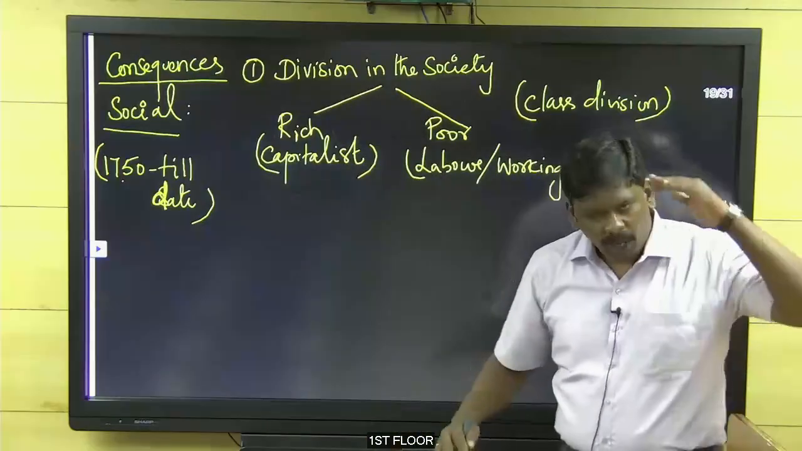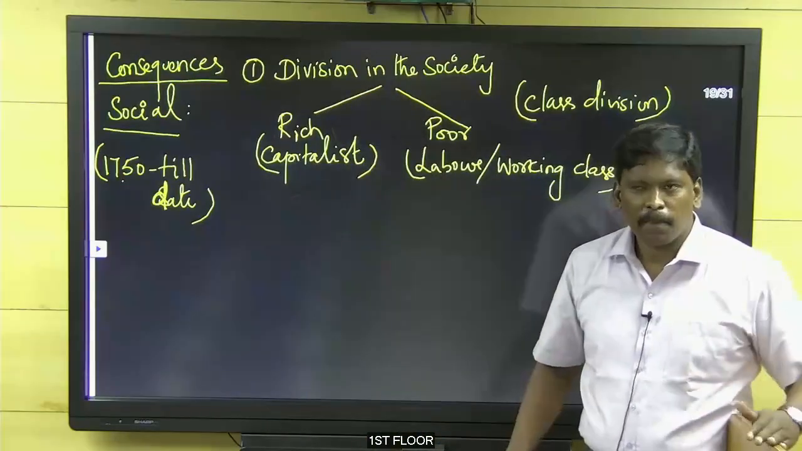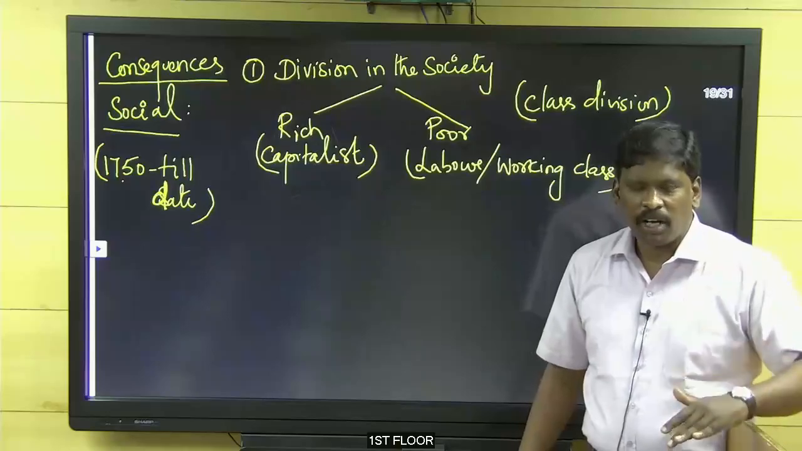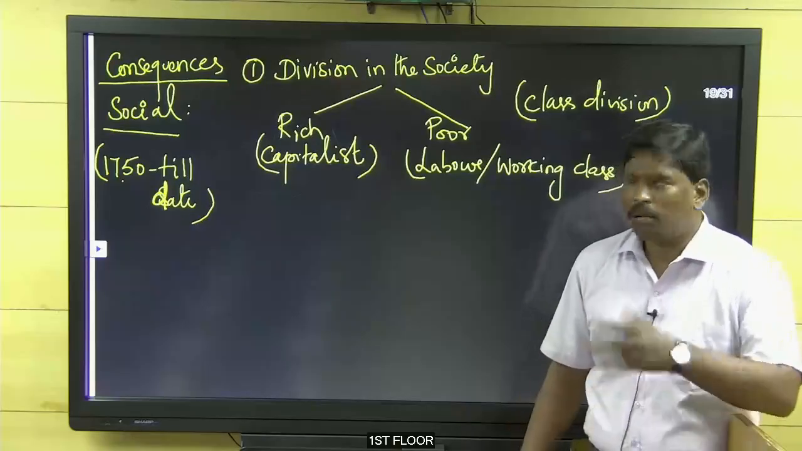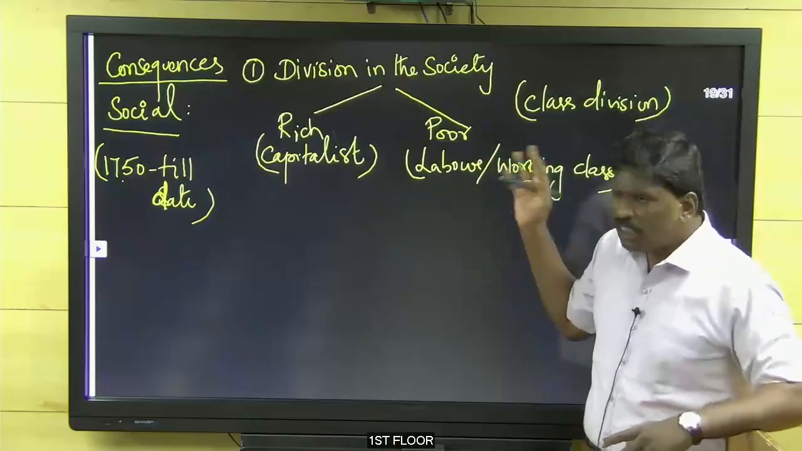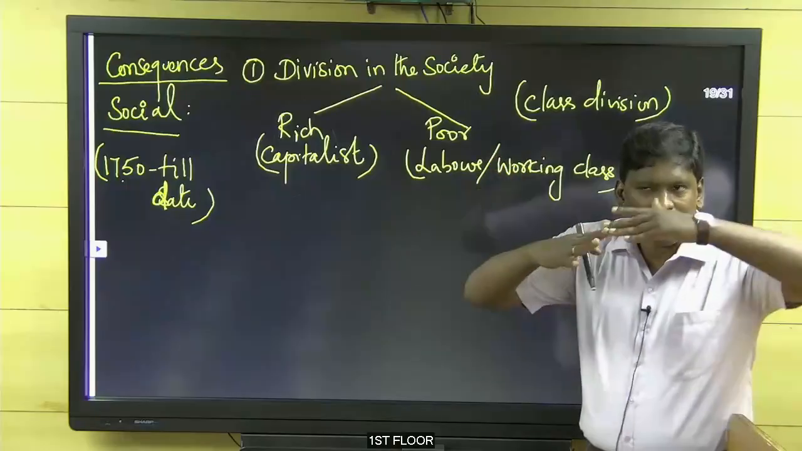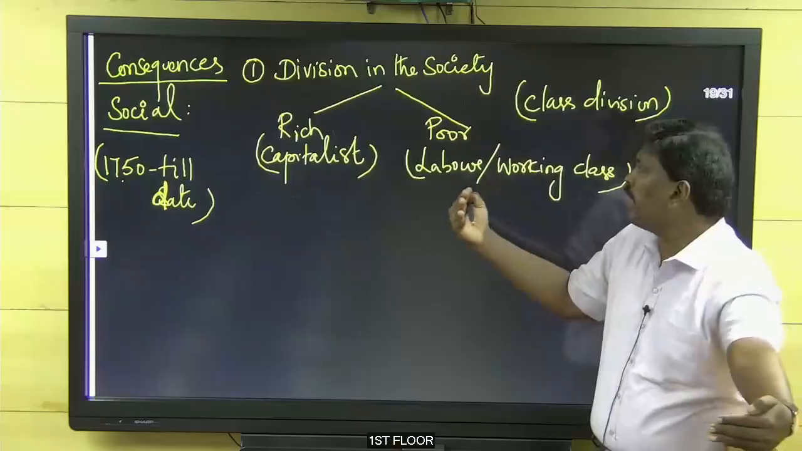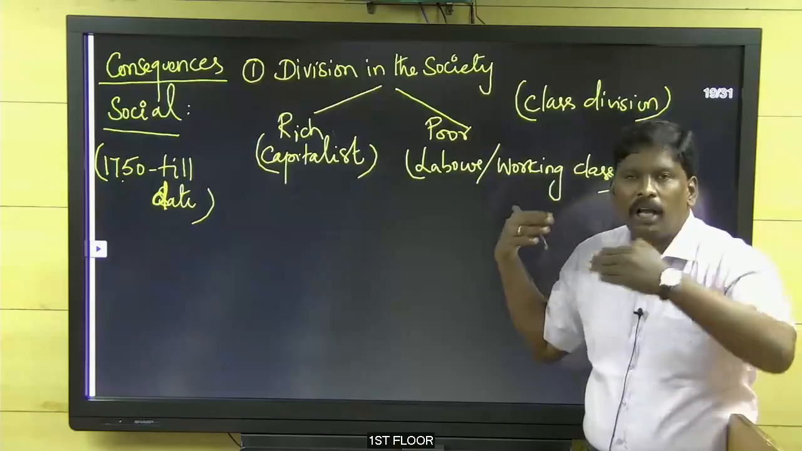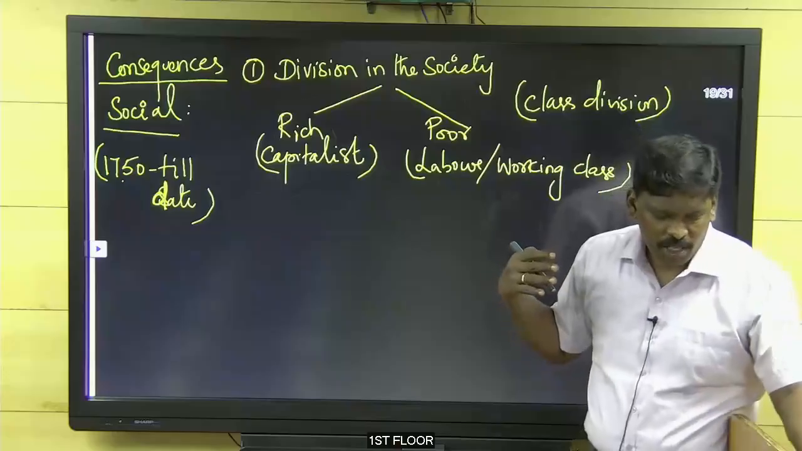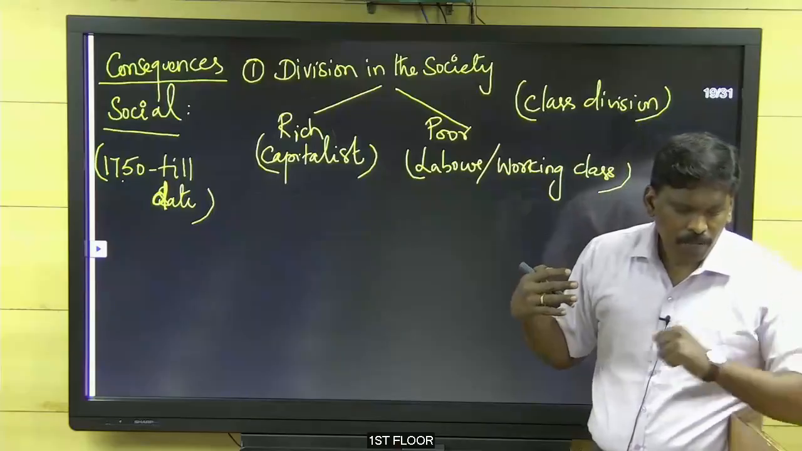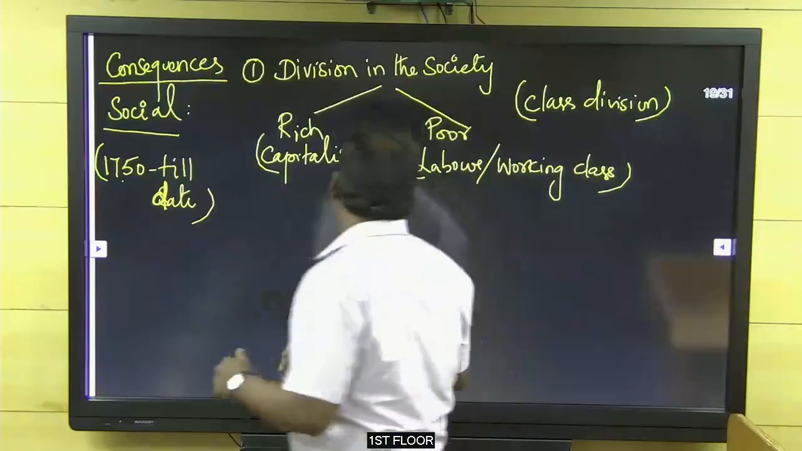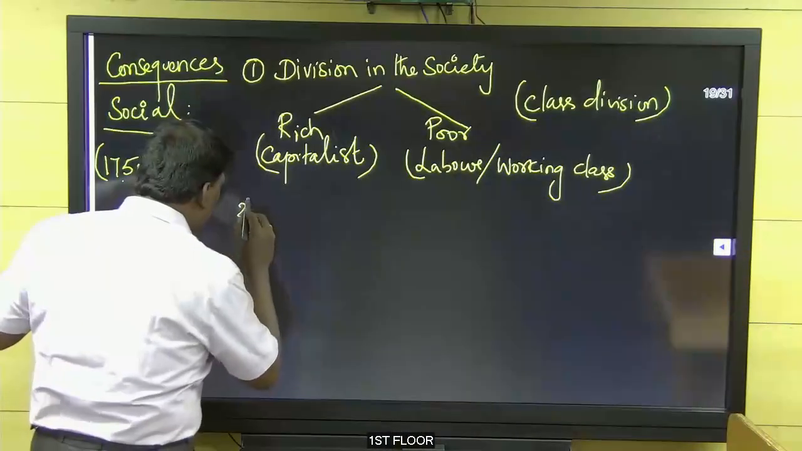Only two groups. One is rich, like Ambani, Adani, Bajaj. And the other is common people, poorer people. So rich and the poor. He divided the society into two groups: the richer people and the poorer people, the working class, labor people. That's all. Next one.